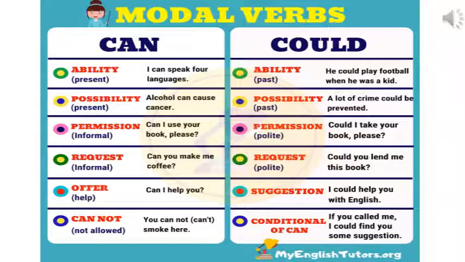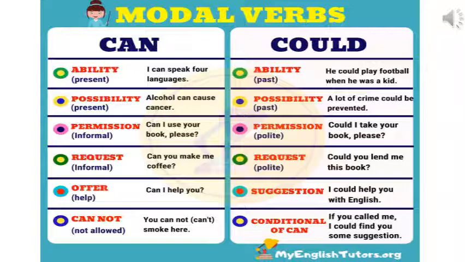Next we have modal verbs can and could. Now can is the ability in present tense. Could is the ability in the past tense. Let's see the examples. In the can, ability, I can speak 4 languages. Now we are talking about the ability of the present. Presently I can speak 4 languages.